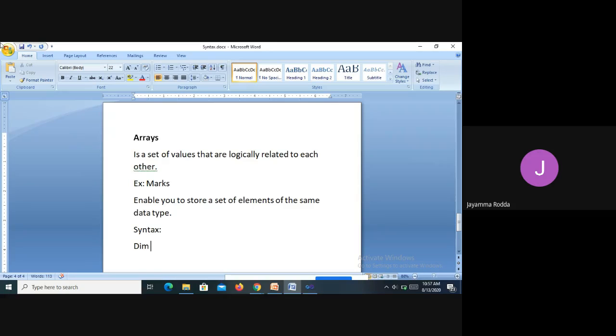So in Visual Basic, whenever you want to declare an array, you have to follow this method. Syntax: array name, and here the upper bound has to be given, then as, then the data type.